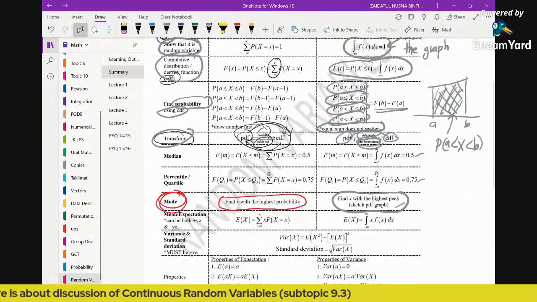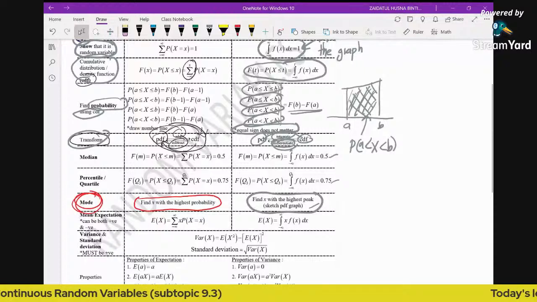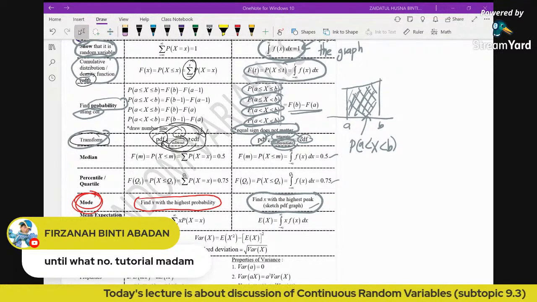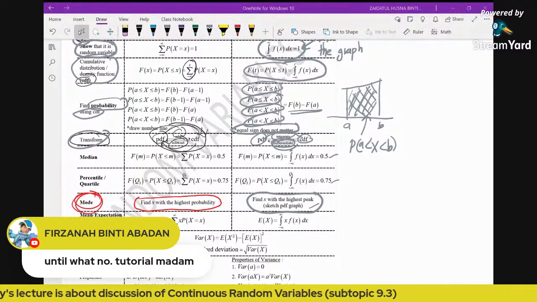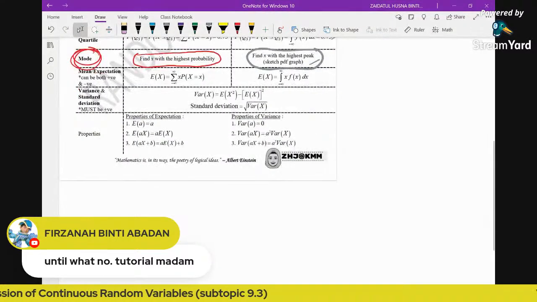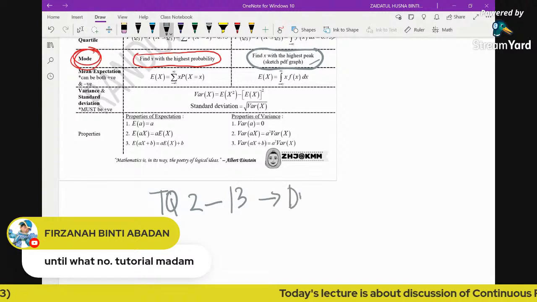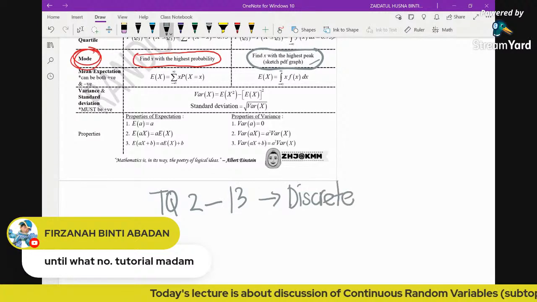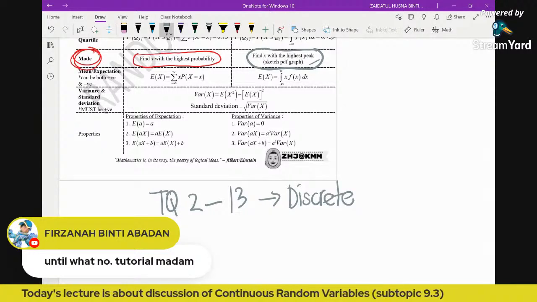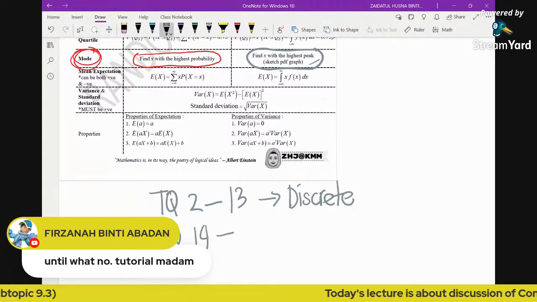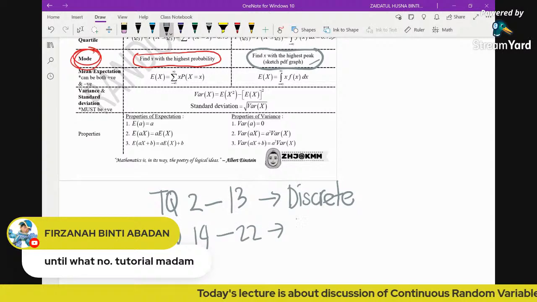Okay, and we have also one question here coming from the audience. Phil says, until what number tutorial, madam? So if you can refer to the tutorial questions, number 2 until 13 involve discrete random variables. Now when it comes to continuous random variables, tutorial question number 14 until 22 is about continuous.